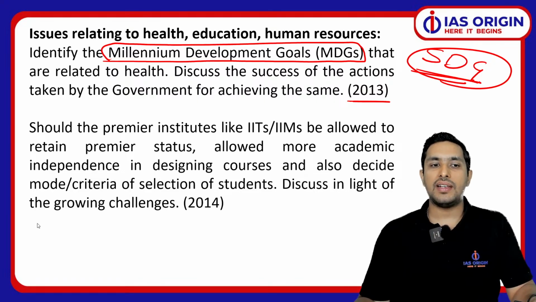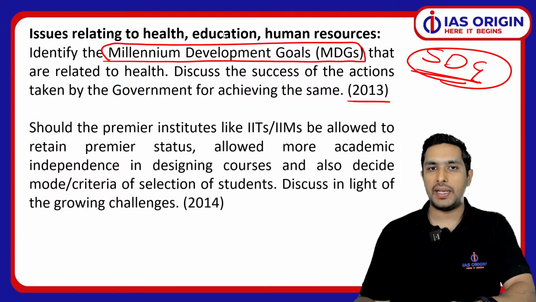So you should definitely have an idea about SDGs, that is Sustainable Development Goals, because ultimately there may or may not be a direct question on that, but surely you should be having a proper idea about them, because they can ask you a direct question, or you can code that in your answer in order to get way better marks than other people.